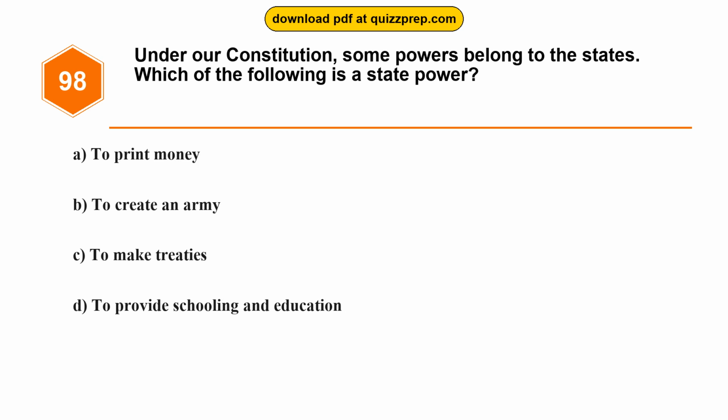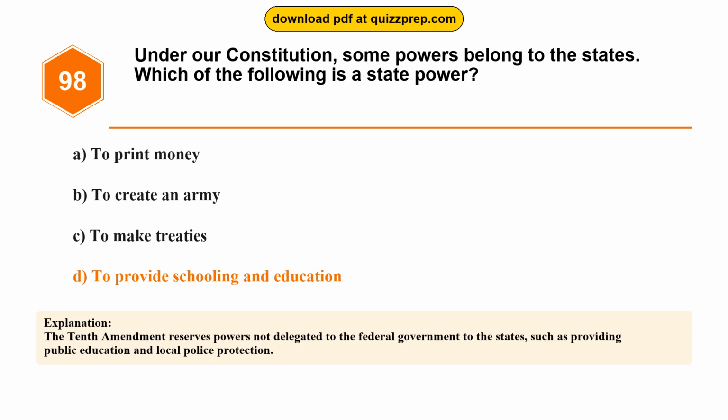Question 98. Under our Constitution, some powers belong to the states. Which of the following is a state power? Option A, to print money. Option B, to create an army. Option C, to make treaties. Option D, to provide schooling and education. The correct answer is option D, to provide schooling and education. The 10th Amendment reserves powers not delegated to the federal government to the states, such as providing public education and local police protection.